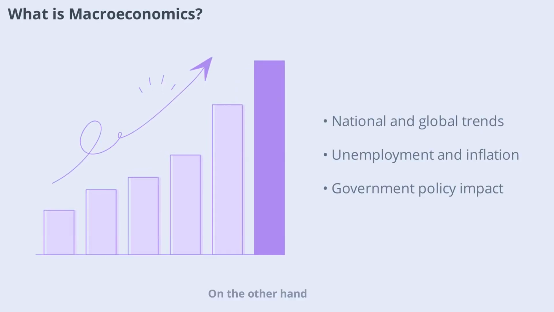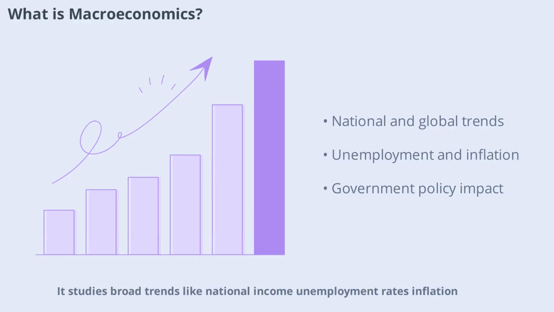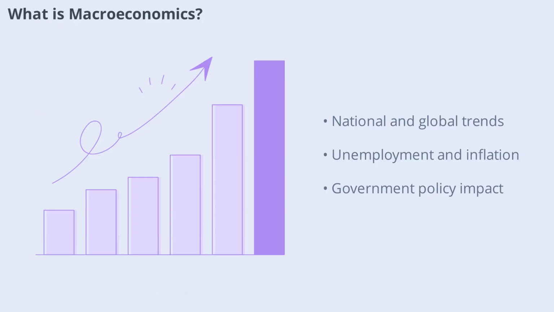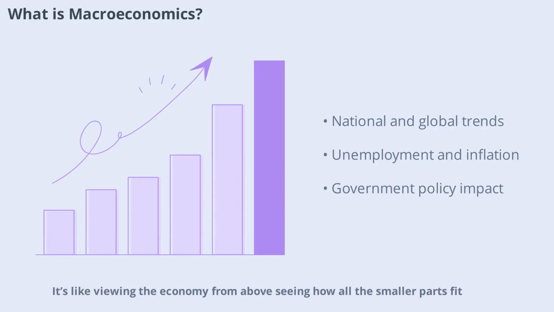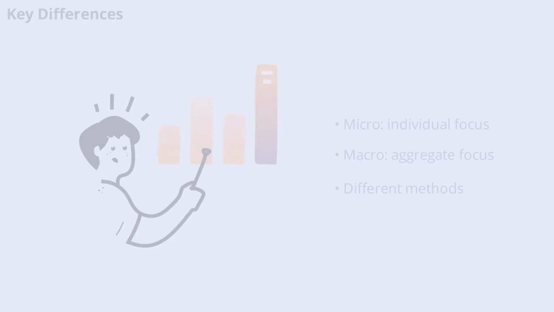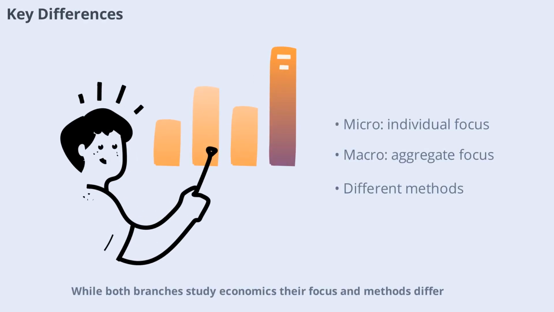On the other hand, macroeconomics takes a step back to look at the economy as a whole. It studies broad trends like national income, unemployment rates, inflation, and economic growth. Macroeconomics helps us understand how government policies, international trade, and overall market forces impact the big picture. It's like viewing the economy from above, seeing how all the smaller parts fit together to create national and global trends. While both branches study economics, their focus and methods differ.